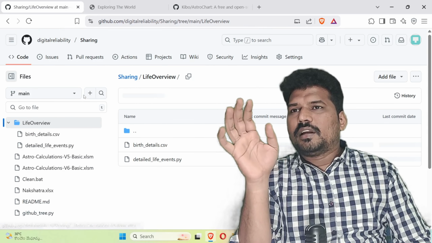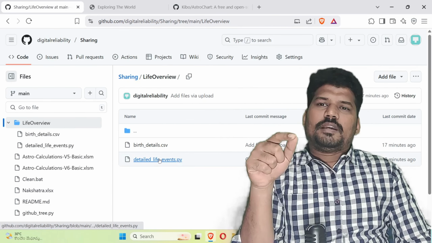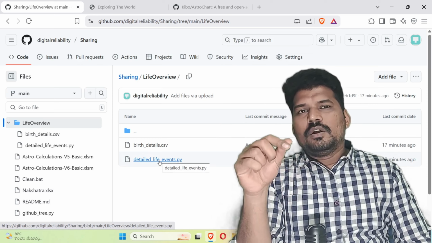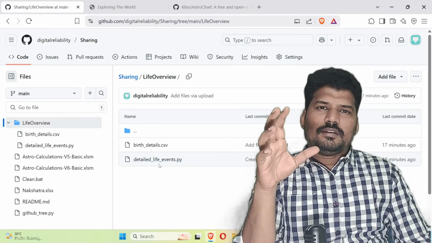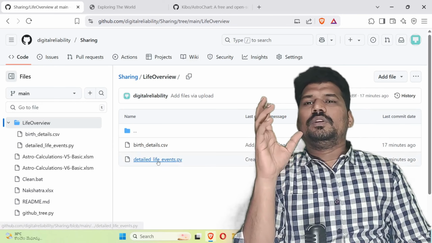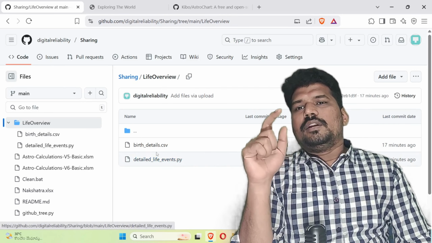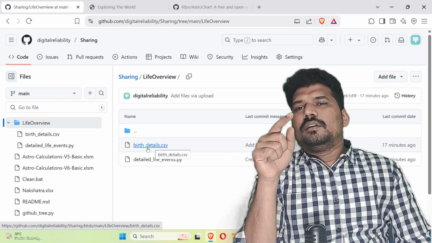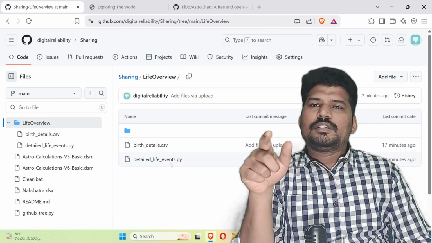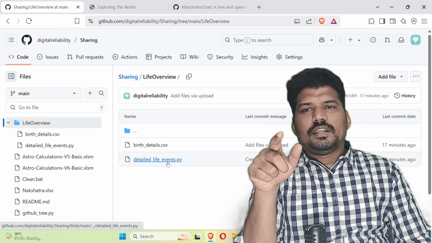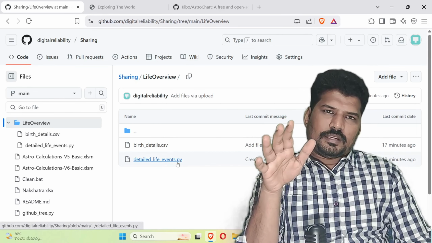It contains two files. This is the Python file which you need to run to get the details of people, I mean their life summary. If you want to get the life summary, you need to run this file, and you also need to have this birth details.csv file in the same folder in which you have saved this detailed life events.py Python file.